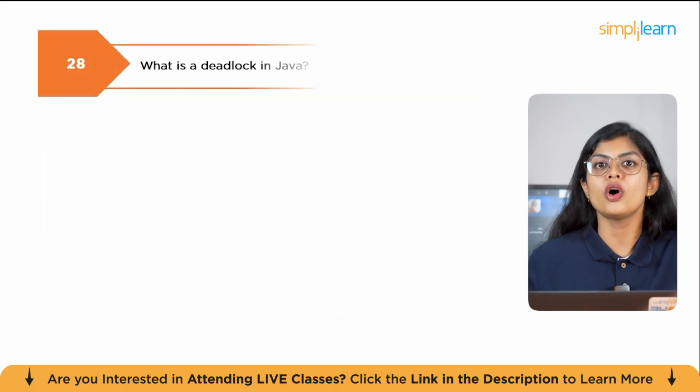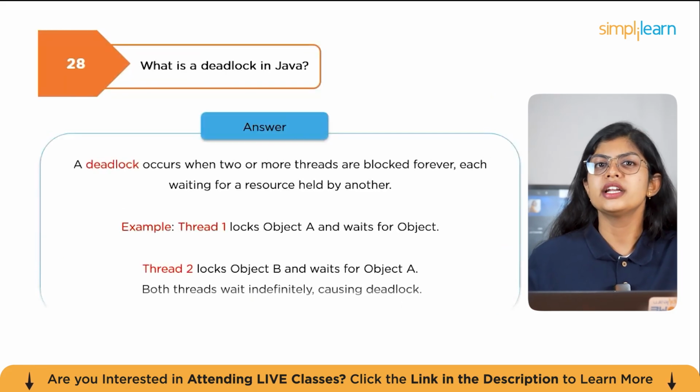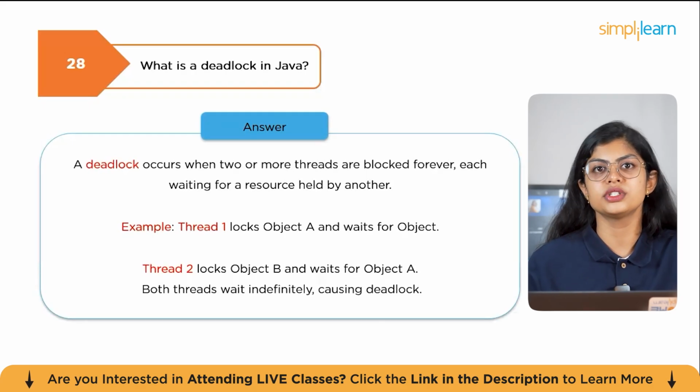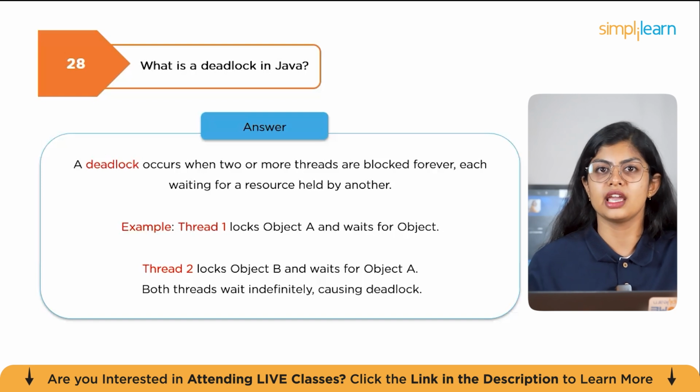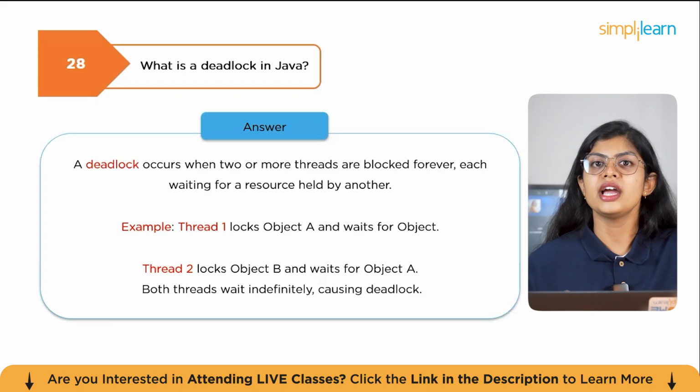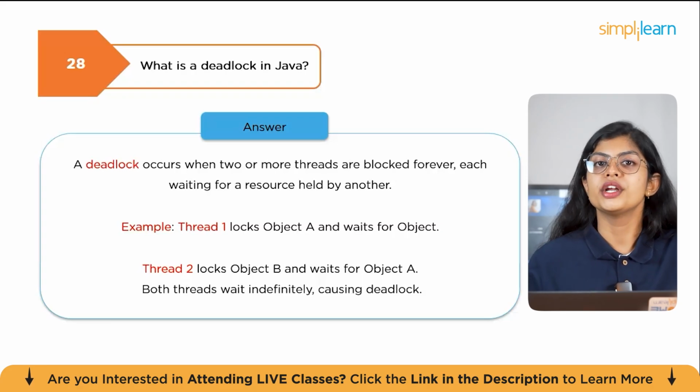The next question is, what is deadlock in Java? A deadlock occurs when two or more threads are blocked forever, each waiting for resources held by another. For example, thread 1 locks object A and waits for object B. Thread 2 locks object B and waits for object A. Both threads wait indefinitely, causing deadlock. Deadlock can be prevented by acquiring locks in a fixed order, using tryLock with timeouts, and avoiding unnecessary nested locks. In interview discussion, always emphasize prevention strategies.